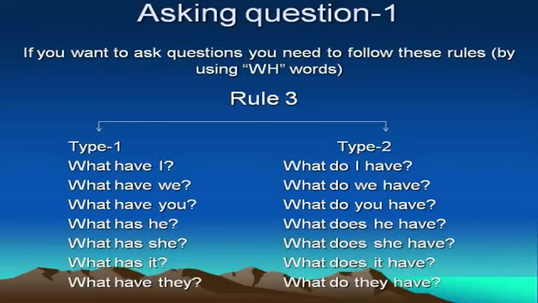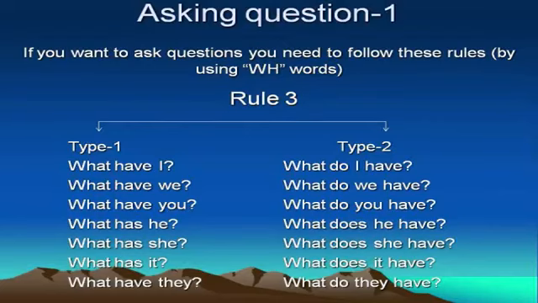Generally, we use type 2. What do I have? What do we have? What do you have? What does he have? What does she have? What does it have? What do they have? Once again, type 2. What do I have? What do we have? What do you have? What does he have? What does she have? What does it have?